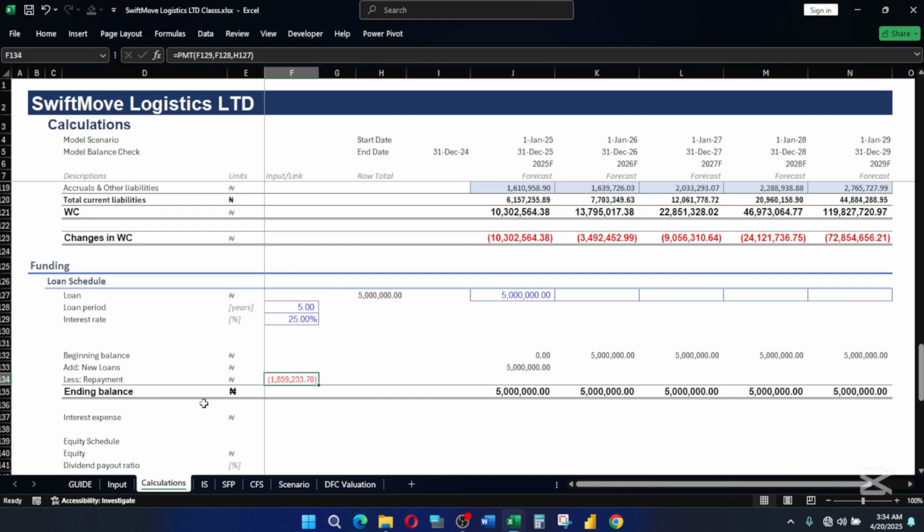So all I need to do is open it up again. Before the payment formula, I put an absolute formula, ABS. Then I come to the front and close the bracket.